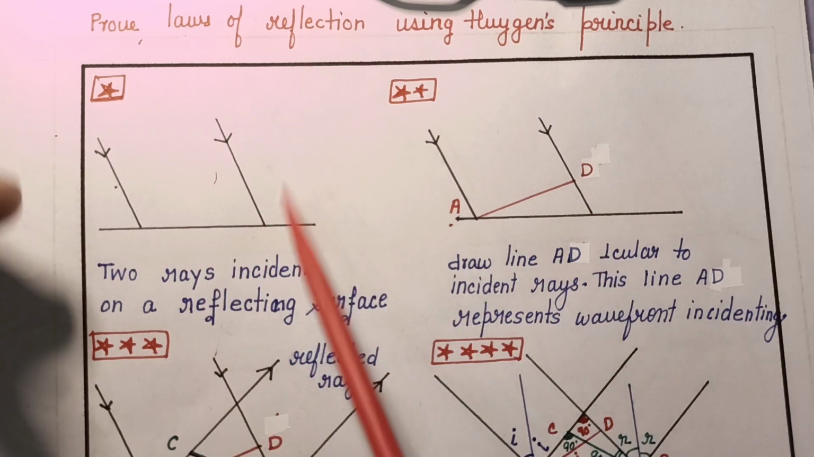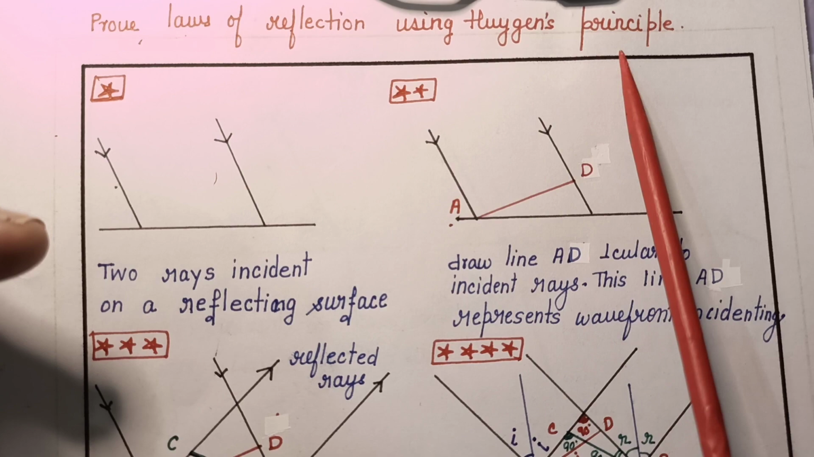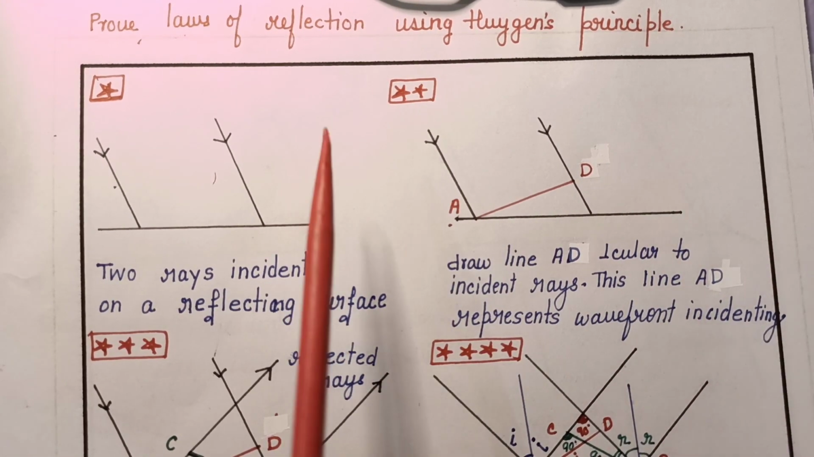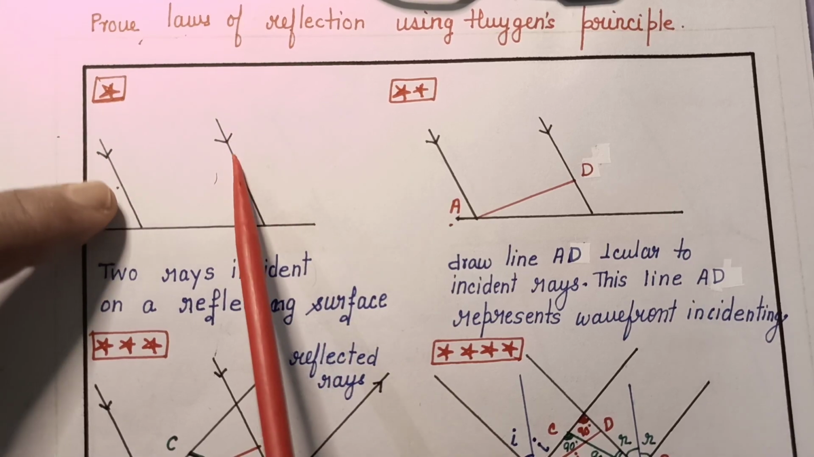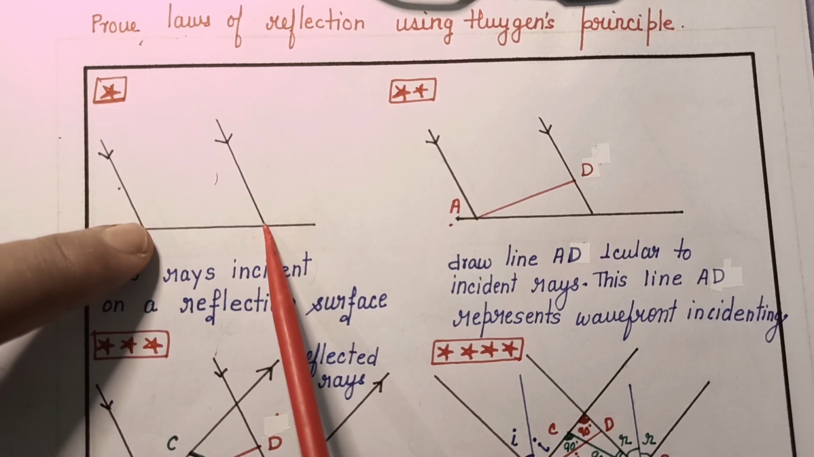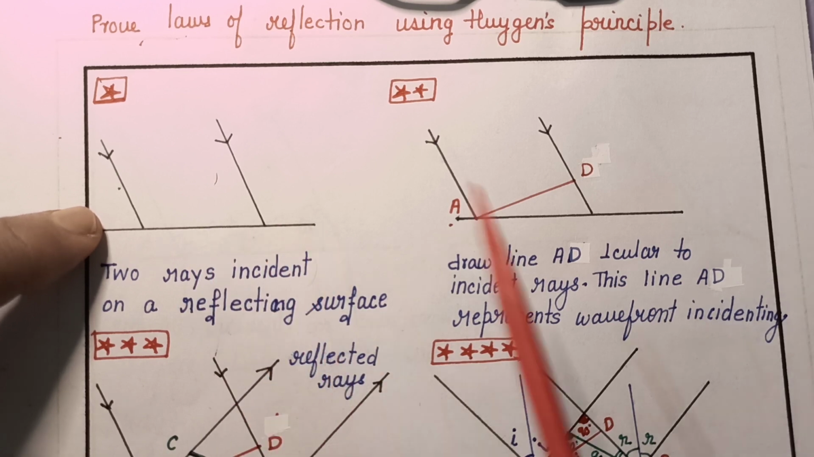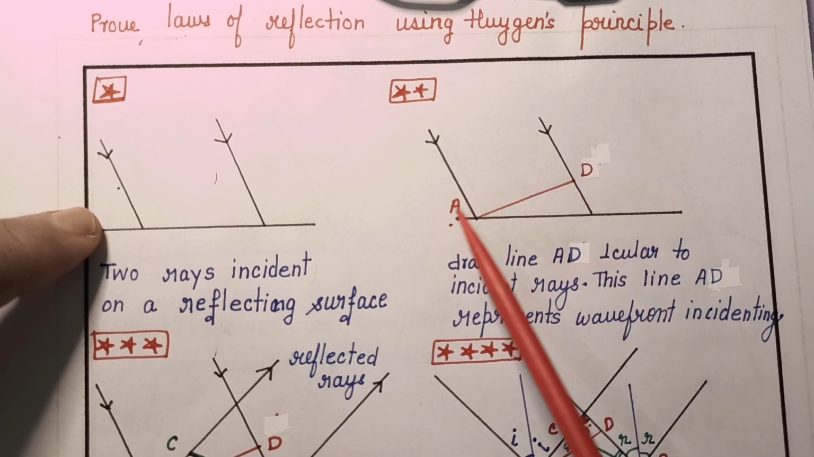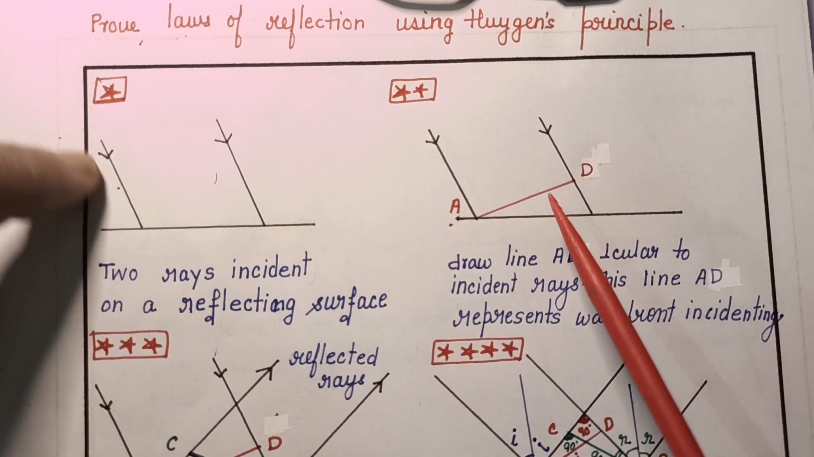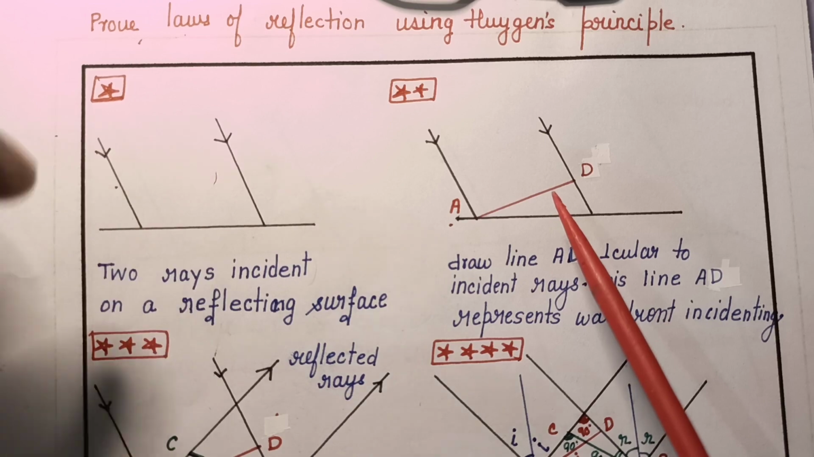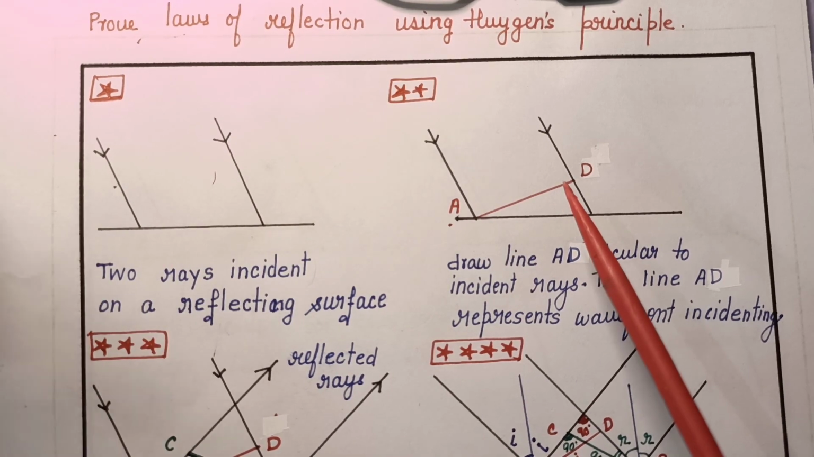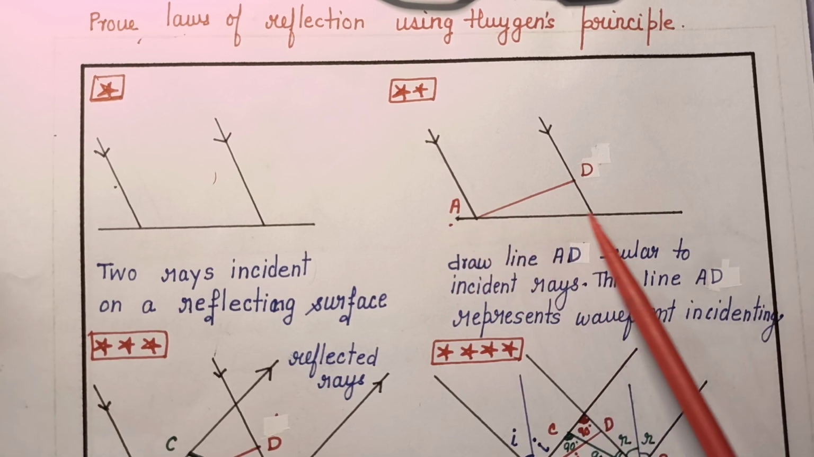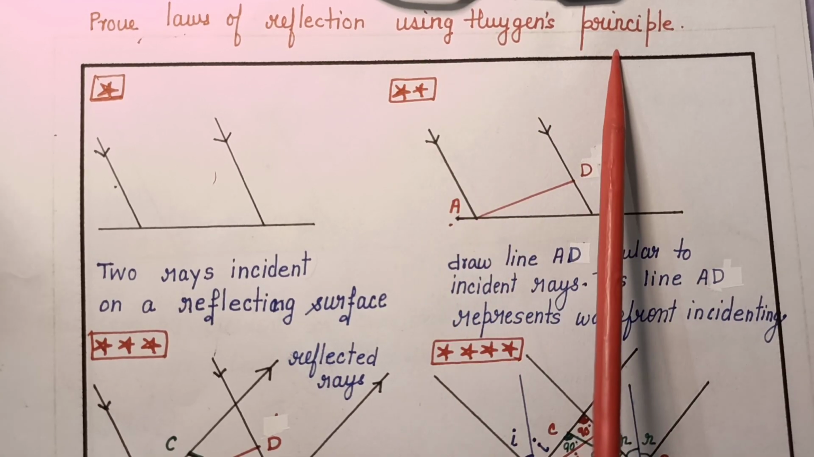So let us go through the laws of reflection using Huygens principle, the proof of this part, and laws of refraction also. If you have to prove the laws of reflection, then we draw two lines representing incident rays on a reflecting surface, and then we draw a line perpendicular to these two lines which will represent the wavefront AD. So instead of saying that two parallel rays are incident, if we are using Huygens wave theory, then we will say that wavefront AD is incident on the reflecting surface. This is what is called using Huygens principle.